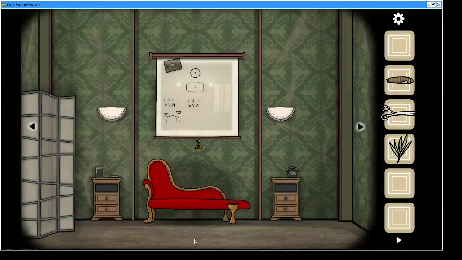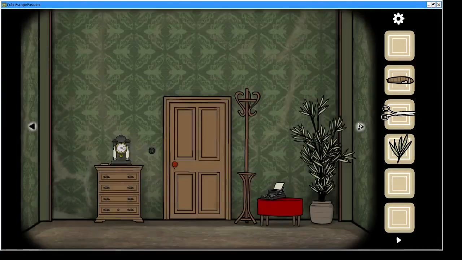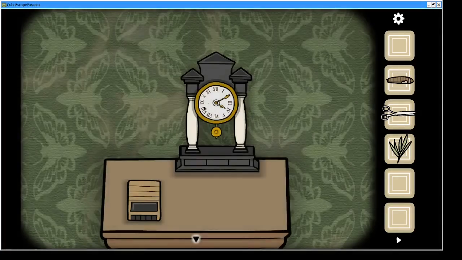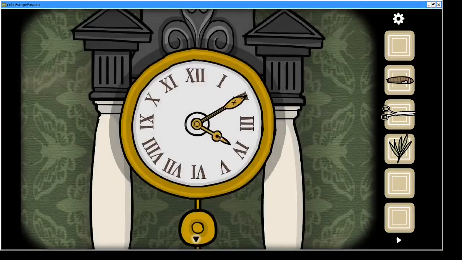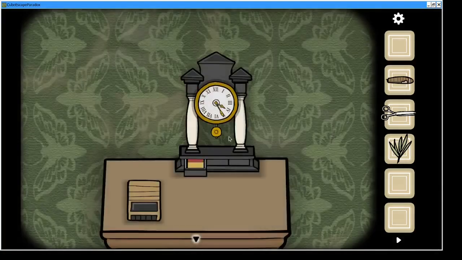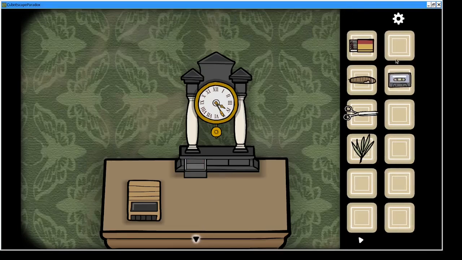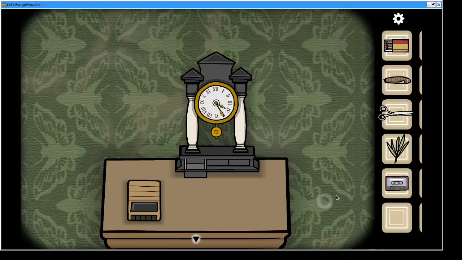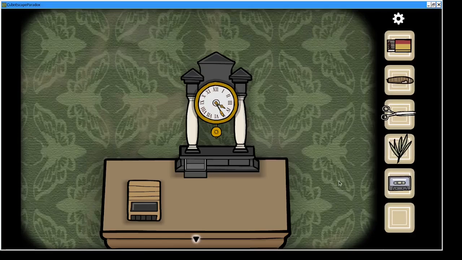So let us escape this and head to the clock. And we can pull one hand to the V, and one hand was already on the IV, and we get matches. And that is where I am going to stop. We still have a tape as well. We can drag the tape out here. Yeah, that is where I'm going to stop.